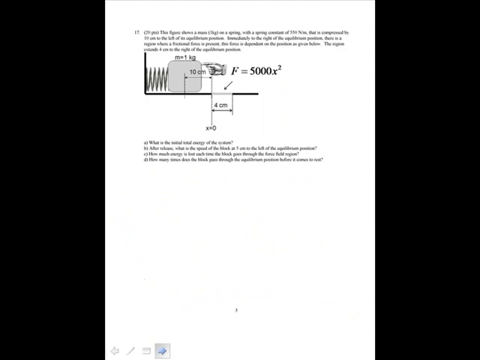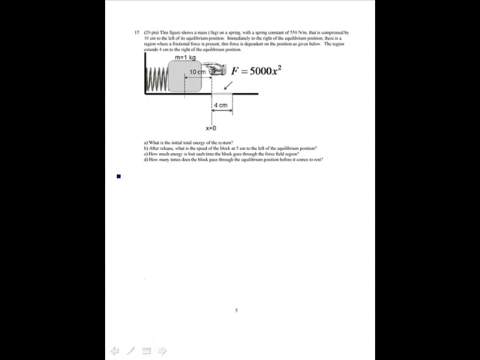Alright, this figure shows a 1 kilogram mass on a spring with a spring constant of 550 newtons per meter that is compressed by 10 centimeters to the left of the equilibrium position. Immediately to the right of the equilibrium position, there is a region where the frictional force is present. This force is dependent upon the position as given. The region extends 4 centimeters to the right of the equilibrium position.